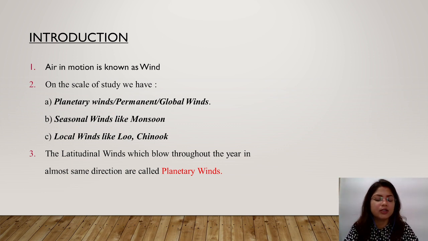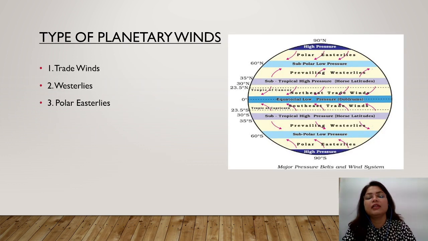Now here comes the slide. The latitudinal winds which blow throughout the year in almost the same direction are called planetary winds. And why are they named so, I have told you. Now there are three different types of planetary winds. First is the trade wind, also known as easterlies. Second is the westerlies, and third is the polar easterlies.